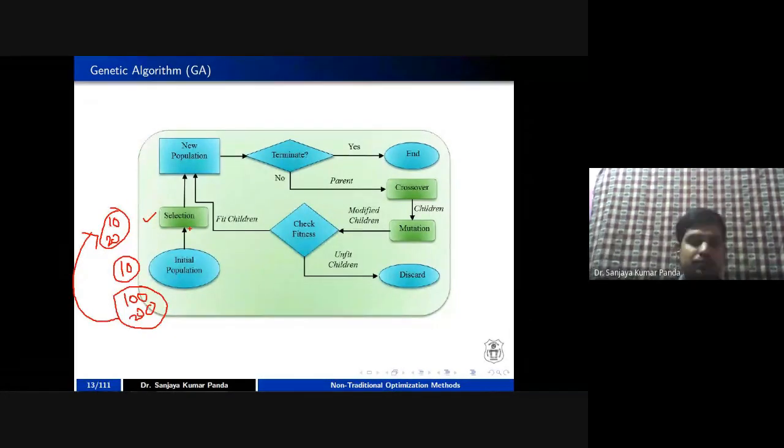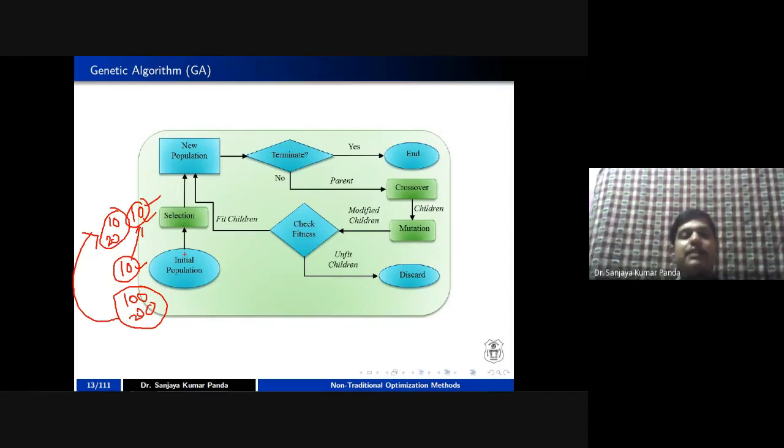That is one procedure. Another group of researchers suggested that you take only 10 or 20 chromosomes and apply the selection strategy. The selection strategy will take the same number of population. It means if 10 are there in the initial population, the same number will be there in the selection procedure. But these 10 are not the same as the earlier 10. I will tell you that while we are discussing the selection method.